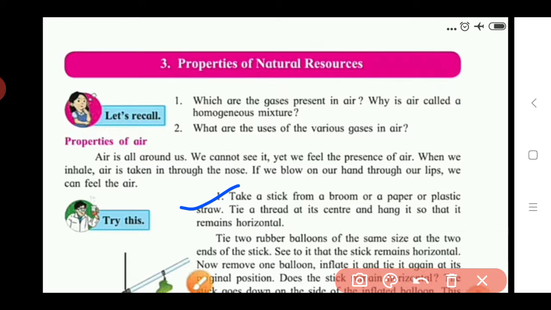Instead of all three, you can take one of them, then tie a thread at its center and hang it so that it remains horizontal. Here you take a plastic straw, tie a thread at its center, in the middle part of the straw, and hang the straw so that it remains in a horizontal position. In the next step, I will again repeat this activity with the image, then you will understand very well.